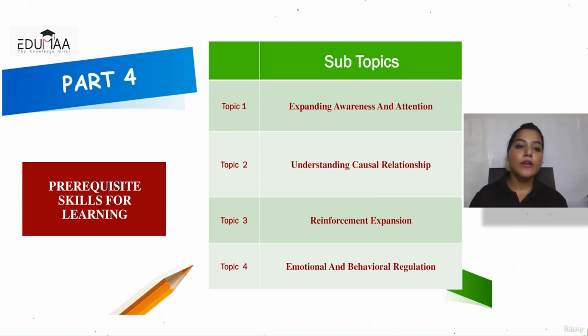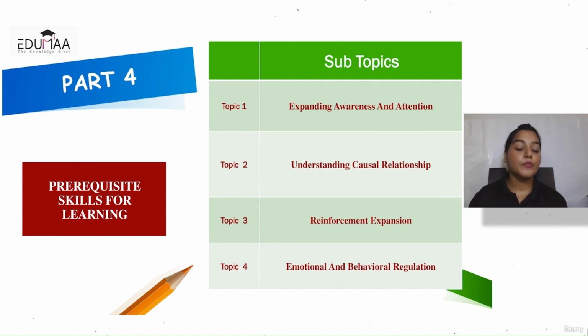So part 4 is where we are going to cover prerequisite skills for learning. And it is divided into 4 subtopics. Topic 1, we're going to cover expanding awareness and attention in our child. Topic 2, we're going to cover understanding causal relationship. Number 3, we're going to cover reinforcement expansion. And lastly, we're going to cover emotional and behavioral regulation in our child.